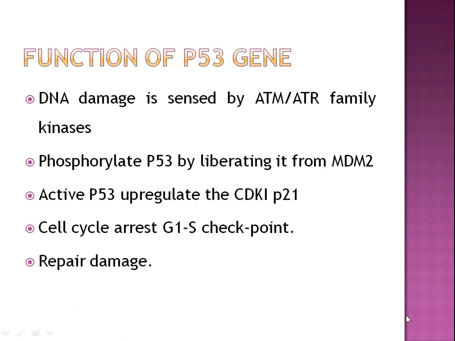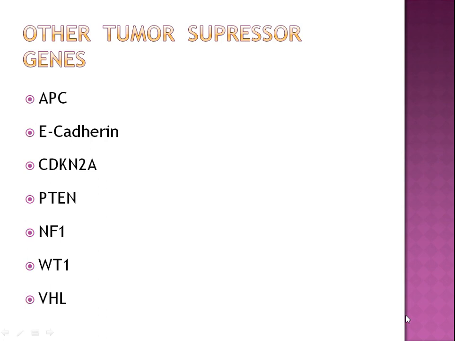On the other hand, if p53 is mutated, what happens if there is a DNA damage? It will not be corrected and it will be passed to the next generations, and a clone of abnormal cells is produced, leading to cancer formation. Other tumor suppressor genes are APC, E-cadherin, CDKN2A, PTEN, NF1, WT1, VHL, which are involved in different tumors.